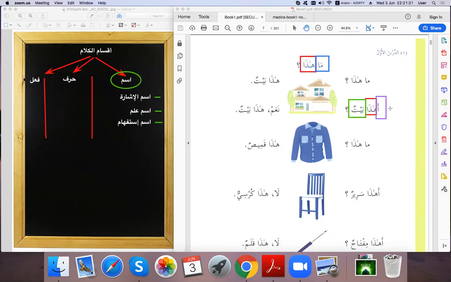Ma is ism, but a is harf. So we have the same characteristics for istifham, for questions, for asking. This is called harf istifham. That's the first حرف we see.